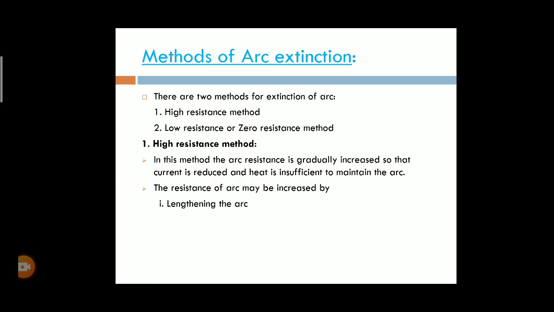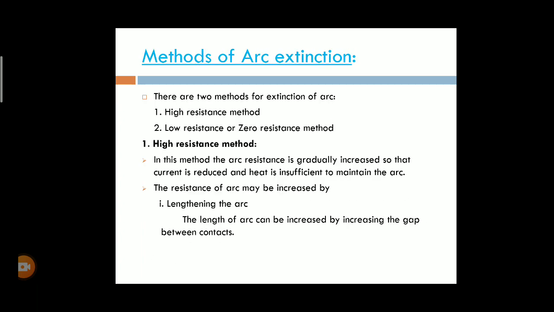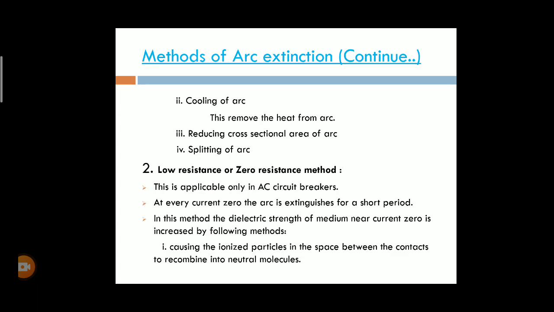The resistance of the arc may be increased by lengthening the arc. The length of the arc can be increased by increasing the gap between the contacts. Next is the cooling of the arc, which removes the heat from the arc.